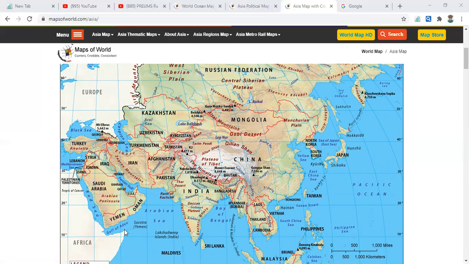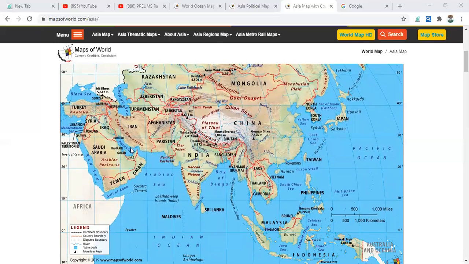Here as well we have the Gulf of Aden, and then you move to the Persian Gulf. The Persian Gulf is also a major strategic water body for Central Asia and the Arab countries.